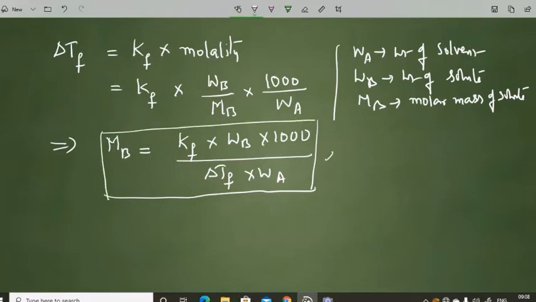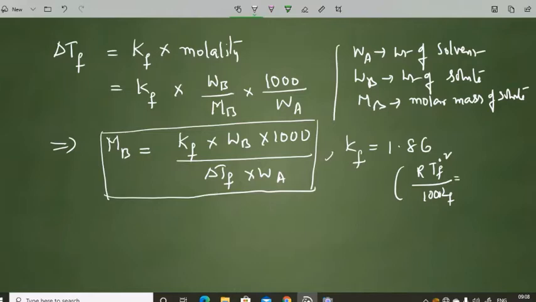Kf is a constant, and that constant for liquid water is 1.86. Actually this is obtained using the thermodynamic expression R into Tf naught square divided by 1000 into Lf, where Lf is the latent heat of fusion.